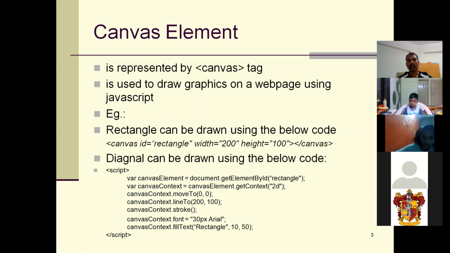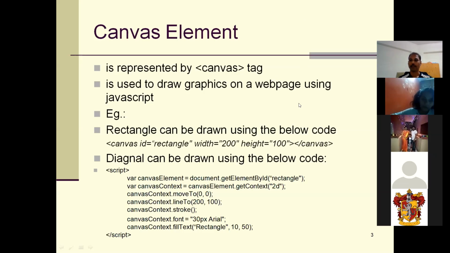Canvas is mainly used for graphics only. To display any graphics on the web page, you use the canvas element. Some open source charts use bar charts, and those open source charts internally use the canvas element. So let me allow Revati also.